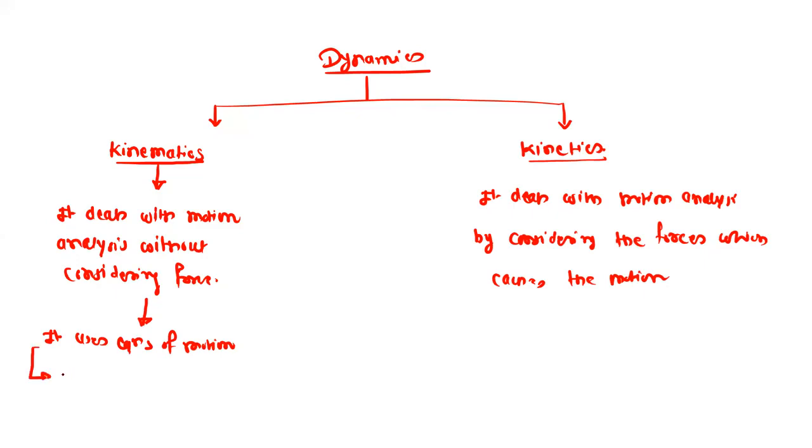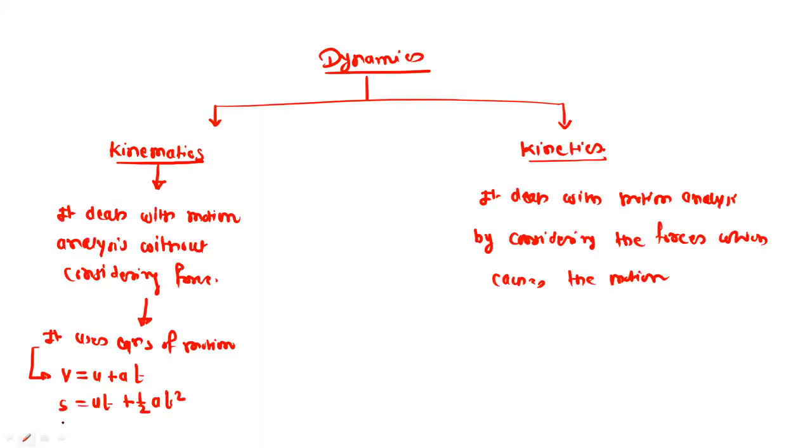These are the well-known equations: V is equal to U plus AT, then S is equal to UT plus half AT square, and V square is equal to U square plus 2AS. So by using these equations, we will do the motion analysis.